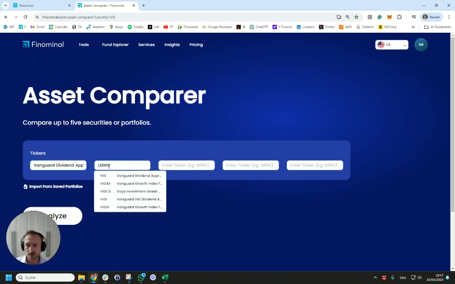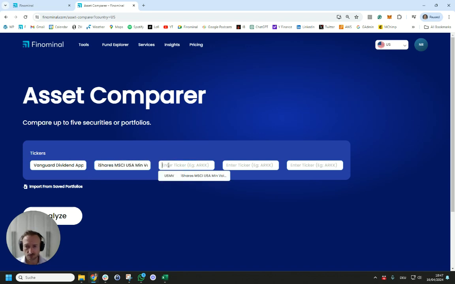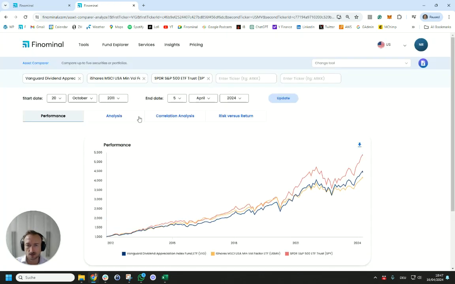We're going to take USMV, which is an iShares product, as a proxy for the Minimum Index, and we're also going to add the S&P 500, but we're going to use SPY for this. Now, we already looked at performance, so we can see again the S&P 500 has outperformed most recently the Minimum product as well as VIG, the Dividend Appreciation Fund.